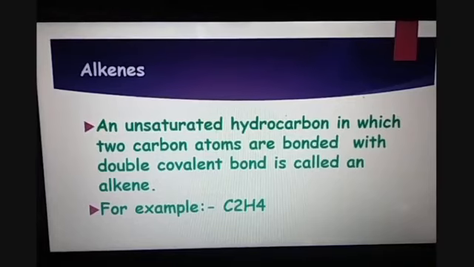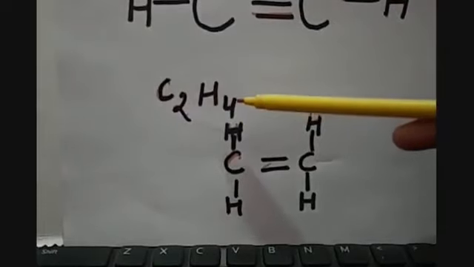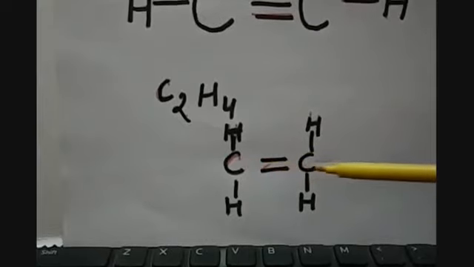Second is alkenes. Alkenes are the unsaturated hydrocarbons in which two carbon atoms are bonded with a double covalent bond. For example, C2H4. So when we decrease the number of hydrogen atoms, the valencies of carbon will be fulfilled by making a double bond with the other carbon atom in the following way. Here you can see two carbon atoms are covalently bonded with four hydrogen atoms in this way, that each carbon atom forms a double bond with the other carbon and single bonds with the hydrogen atoms.